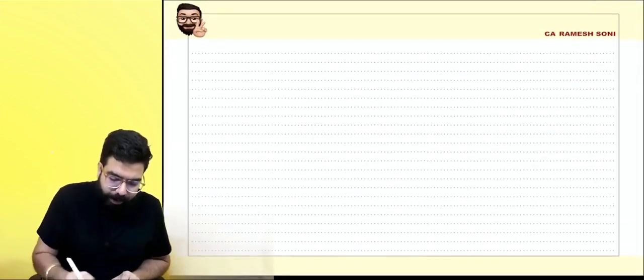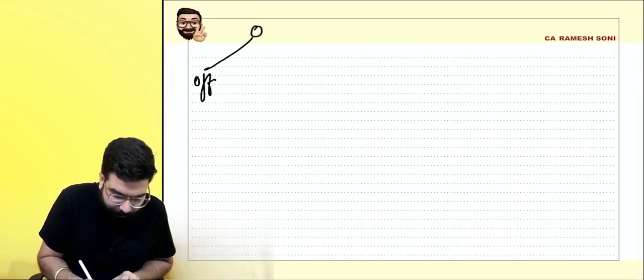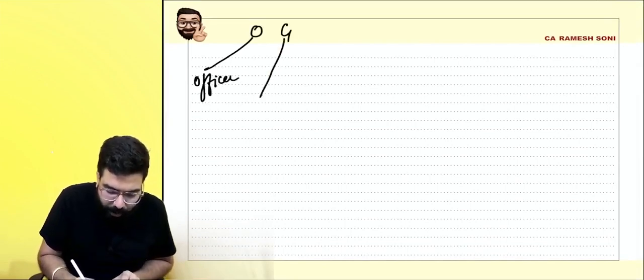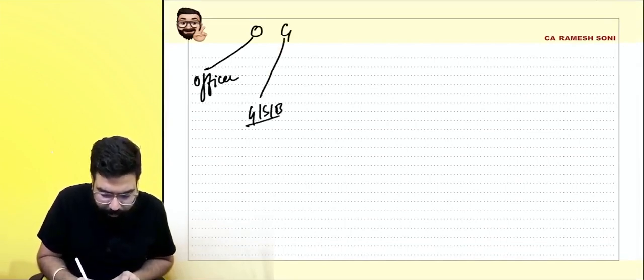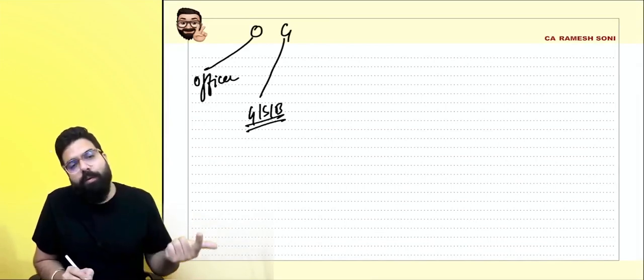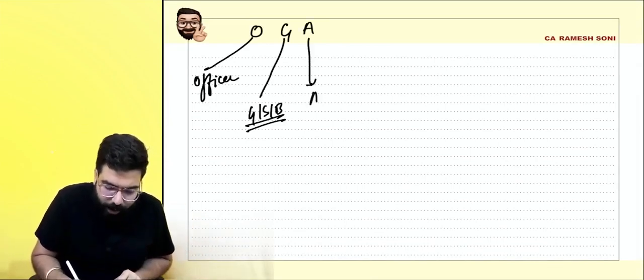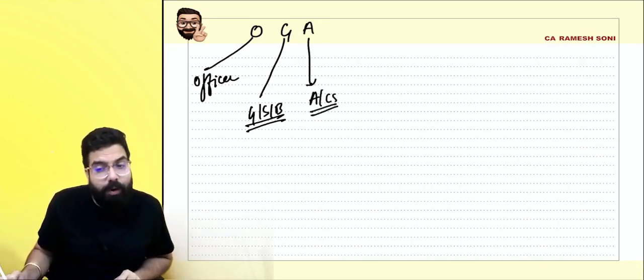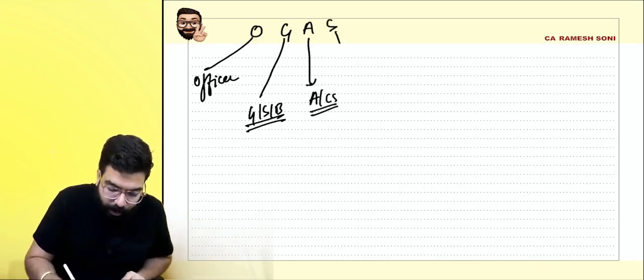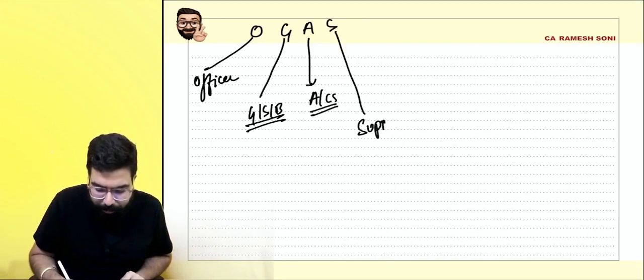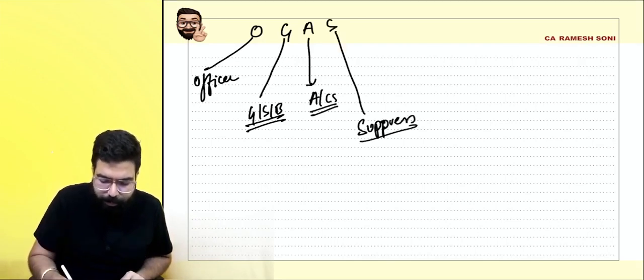GAST. G, O for, see everyone, O for officer related fraud. G for goods, services, or both related fraud: supply without invoice, invoice without supply, all this. A for accounts related fraud. You fail to account for something. Then S for suppress. If you suppress the turnover, then also there will be a penalty.